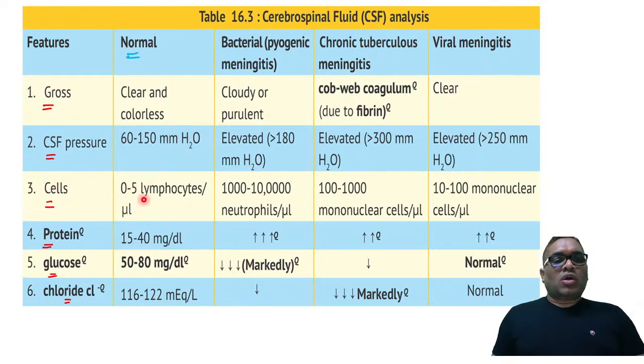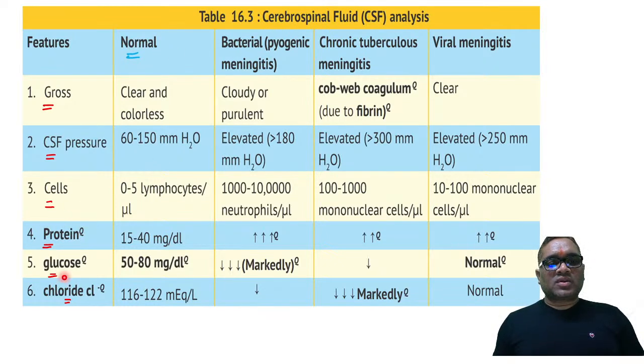Cells. Normally, will you find any cell in the CSF? So the answer is yes. Which cell? Lymphocyte. How much? 0 to 5. So normally 0 to 5 lymphocytes per microliter will be present in the normal CSF.